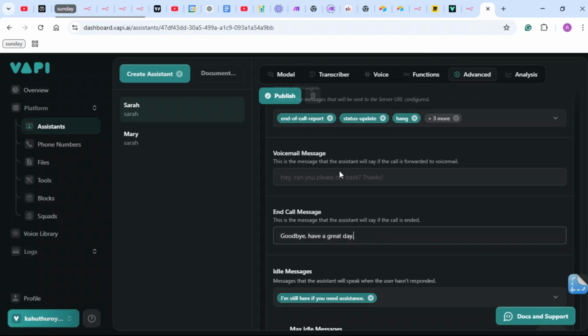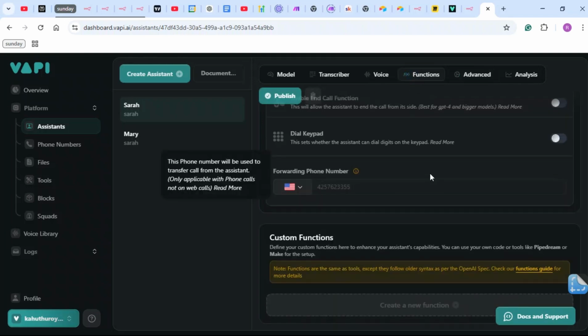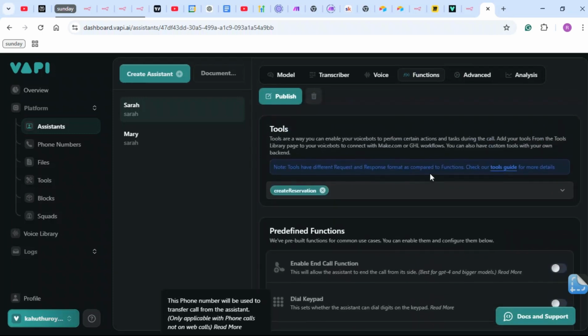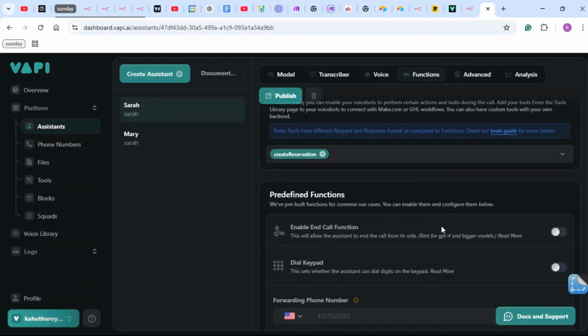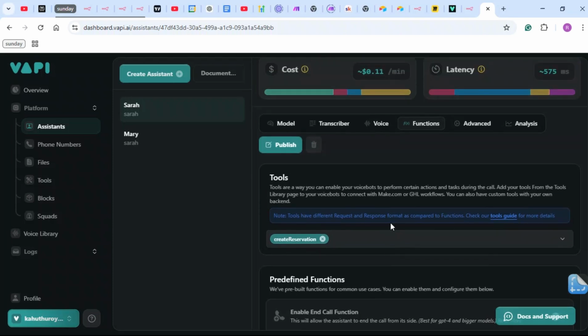We can just leave it at this, and if we leave this at this, then we can turn this off. Yeah, we can turn this off, and I highly recommend this because this is for best practice of GPT-4 and bigger models. So we are done with VAPI.